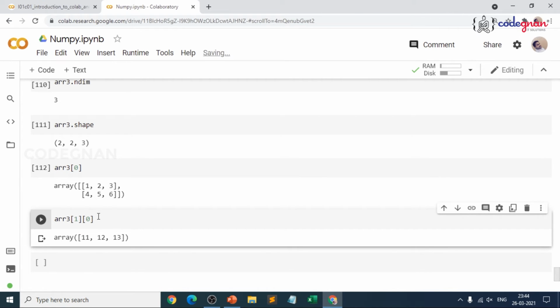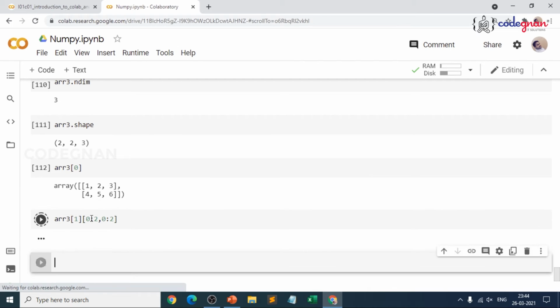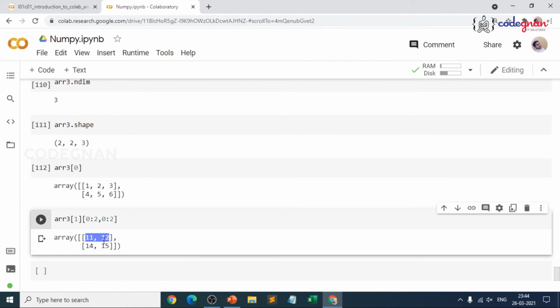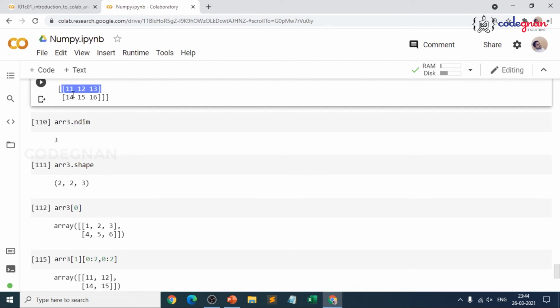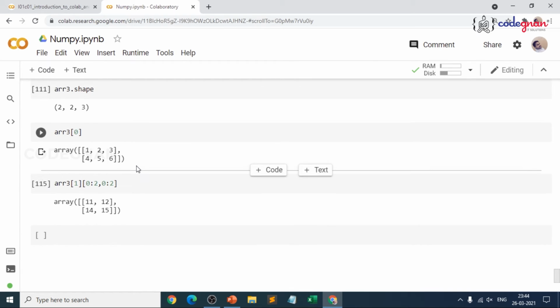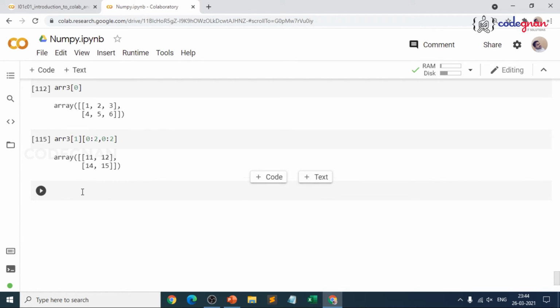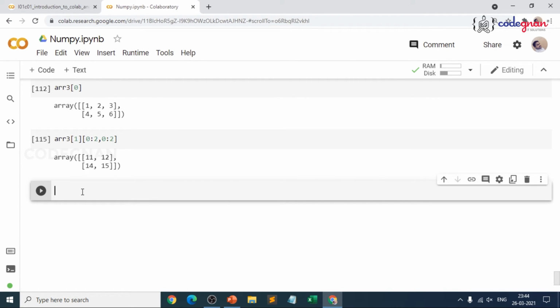So in this again I could go for the slicing part, right? What I'll try to mention is 0 is to 2, and again I'll mention 0 is to 2. That means you are just splitting 11, 12, 14, 15. This part. So this is the row and this is the column, 11, 14, 12, 15. So in that way, whatever we have done for two-dimensional, go for the same concept over here, you could extract the specific set of values what you are trying to define, and you could also transform the given arrays.